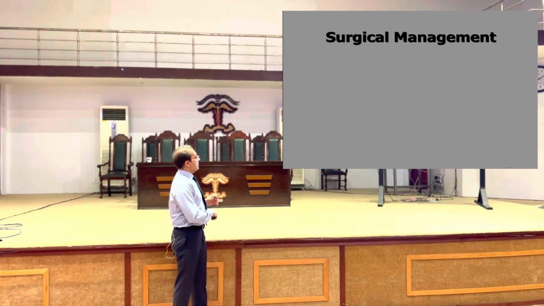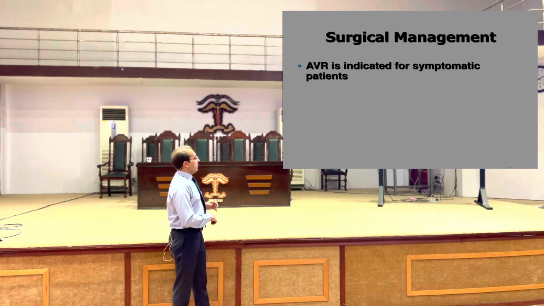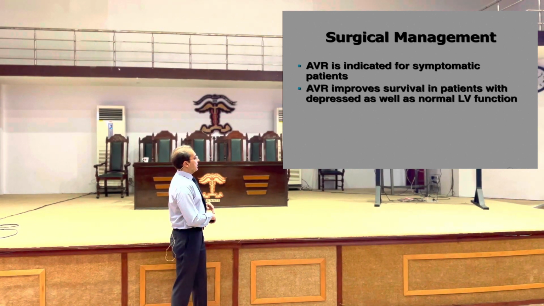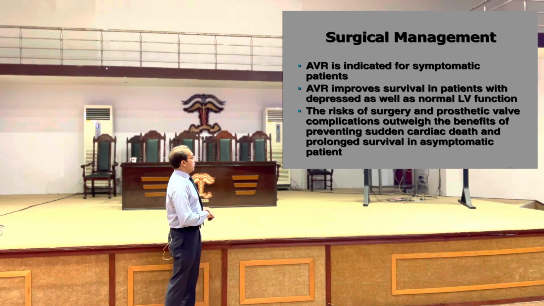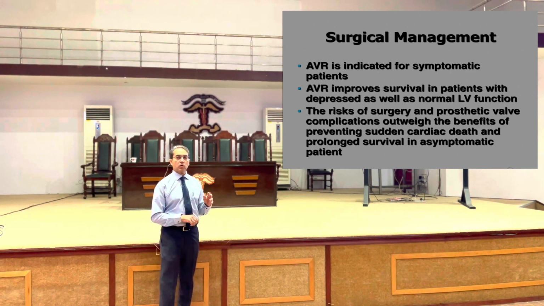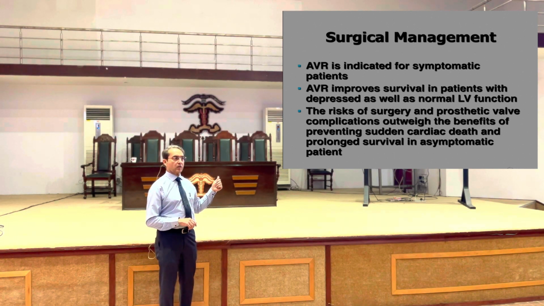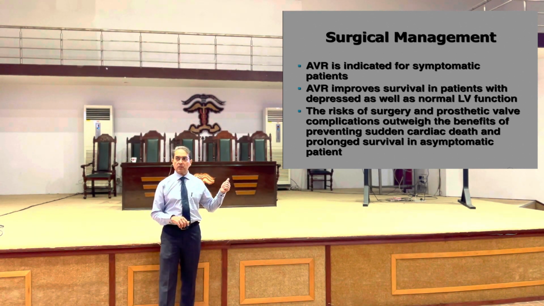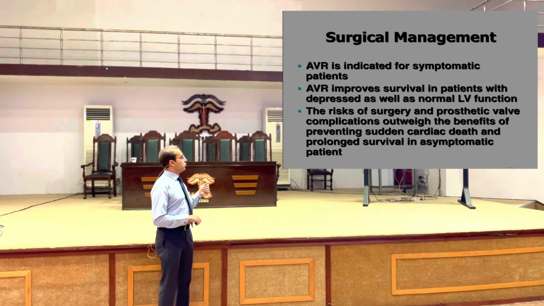Now, surgical management. Aortic valve replacement is indicated for any patient who is symptomatic. AVR improves survival in patients with decreased as well as normal LV function. The risk of surgery and prosthetic valve complication outweigh the benefit of preventing sudden cardiac death and prolonging survival in asymptomatic patients. So if the patients are asymptomatic, do not go for the treatment because the risks of surgery and subsequent complications are more. So go for replacement in patients who are symptomatic. We do not treat patients who are asymptomatic.